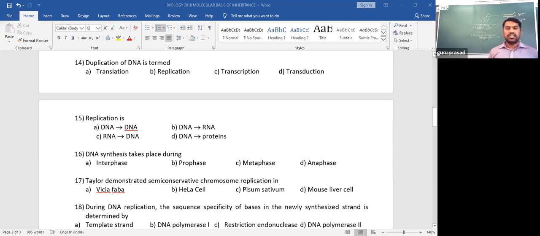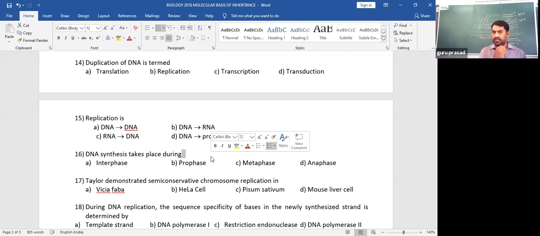So DNA synthesis takes place during interphase, prophase, metaphase, or anaphase? Now, coming to the basic things, when do you find DNA replication or DNA duplication? It takes place during the I phase, as you know from the cell cycle. The cell cycle is made up of I phase and M phase. During I phase, there is a synthesis of DNA.